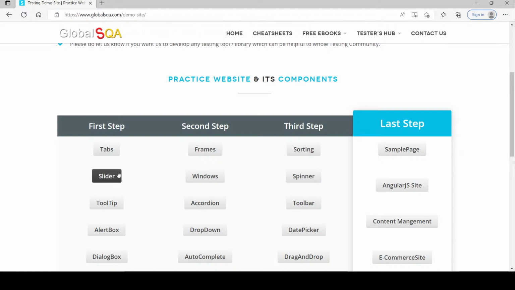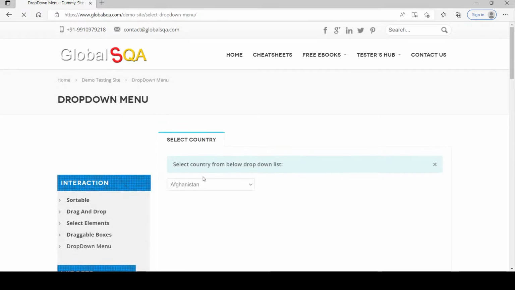Once the slider is also completed, I come back to the same page, and from here I perform a drop down selection. If I click on this drop down, I am going to select one country from this list. How we can select, I will show you. These are the 3 scenarios I have prepared, which I am going to show you now.